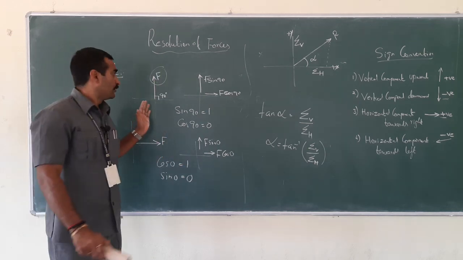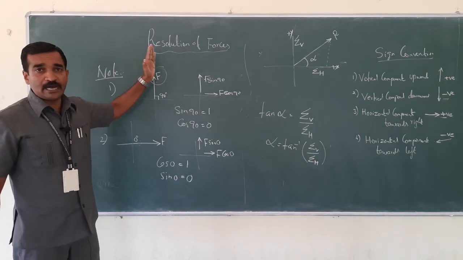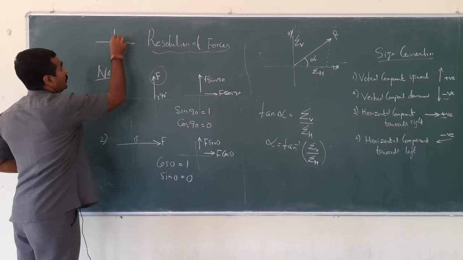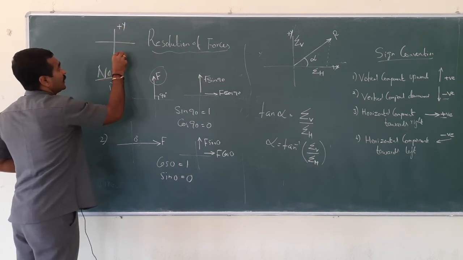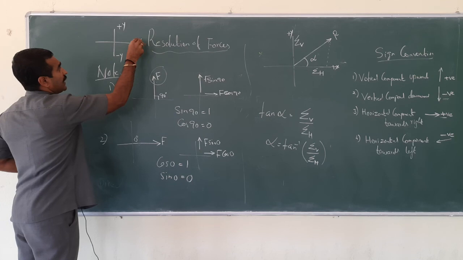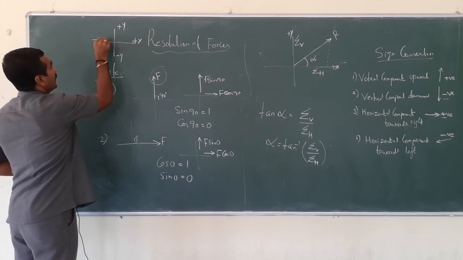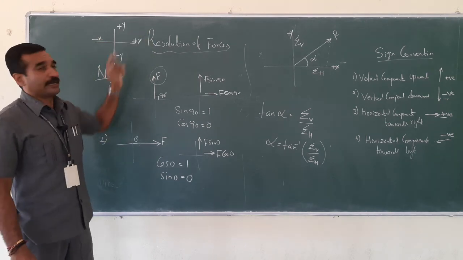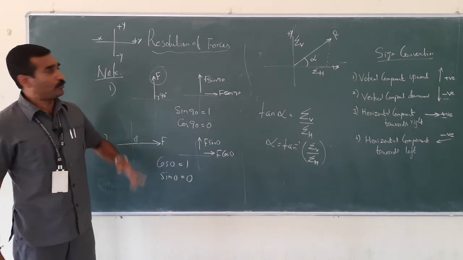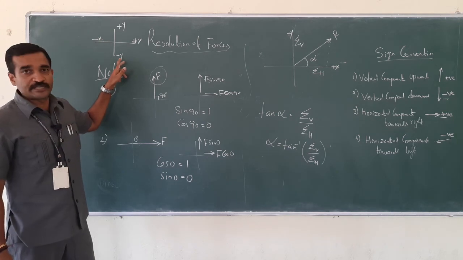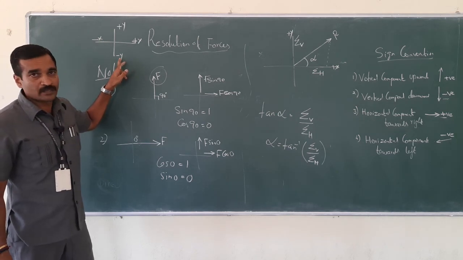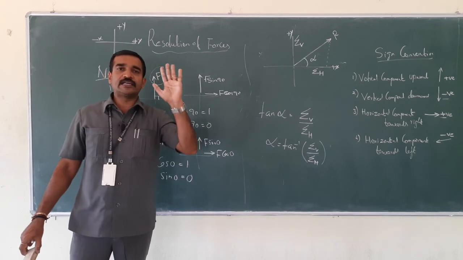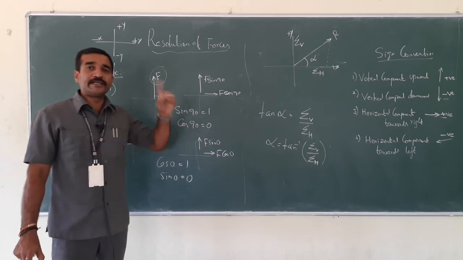Got it? So if the force is acting vertically, upwards or downwards, based on the sign you will have to consider. This is positive y, this is negative y. This is positive x direction and this is negative x direction. If the force is acting vertically upwards, it is a positive sign. If the force is acting vertically downwards, then you will have to consider a negative sign. Got it? So for a vertical force, the vertical component is sufficient because cos 90 is equal to 0.